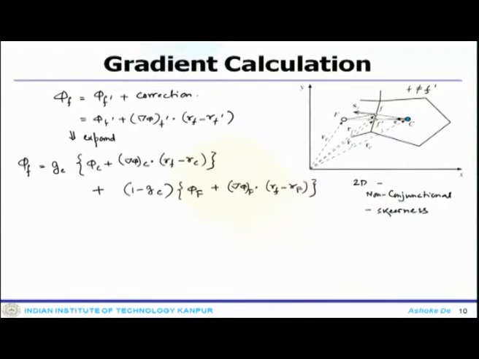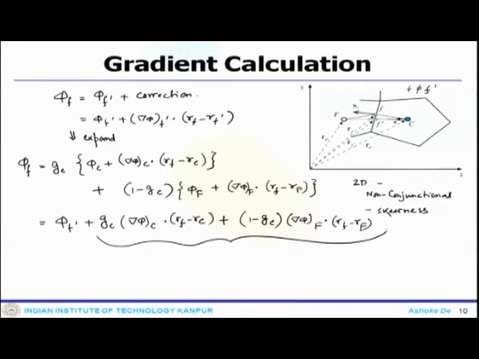So, once you do that, what you finally get is equivalent to phi f prime plus Gc del phi c dot Rf minus Rc plus 1 minus Gc del phi capital F dot Rf minus capital R F. So, this term, if you compare with this equation of the face value phi f, is essentially the term which one can think of as the correction term associated with this.